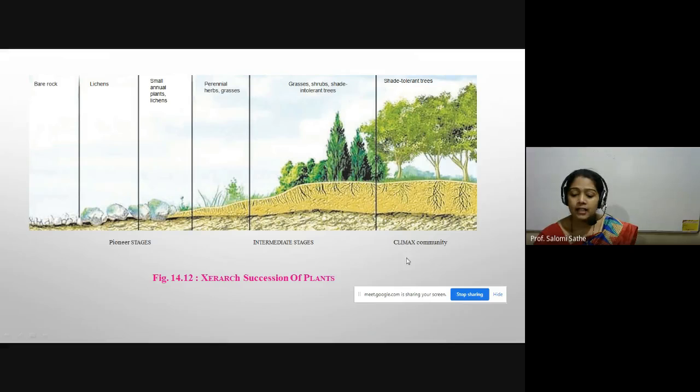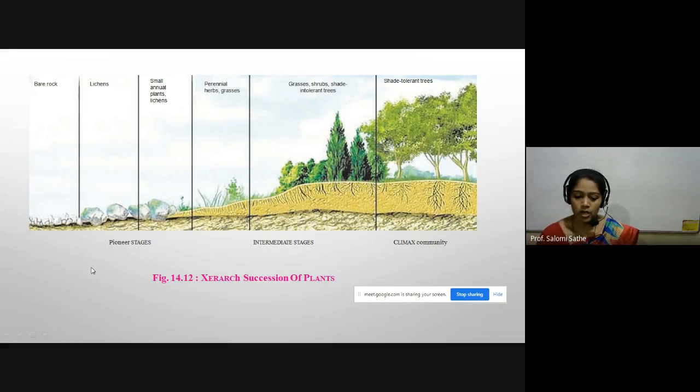And last, at the climax community, the shade tolerant trees are there. Means from the xeric to the mesic condition. Okay, this is one of the important or ideal examples of the xeric succession of plant. In that succession, from xeric condition to the mesic condition, from the barren rock, lichens, small plants, perennial herbs, shrubs, and shade tolerant trees are developed, from the pioneer stage to the climax community.